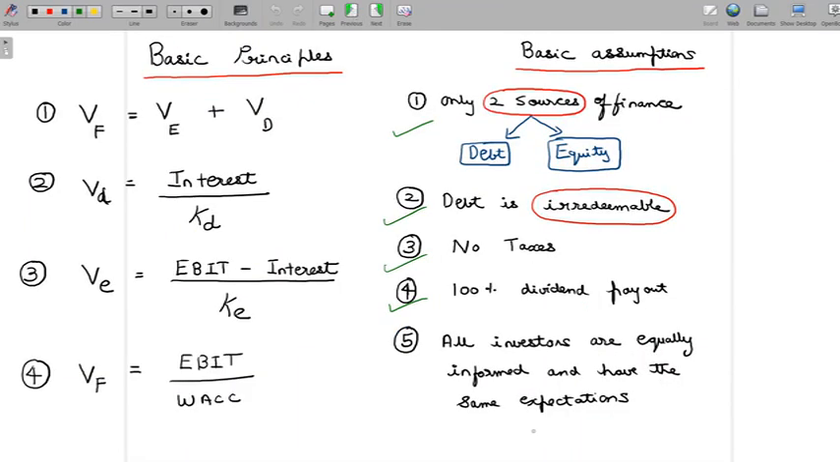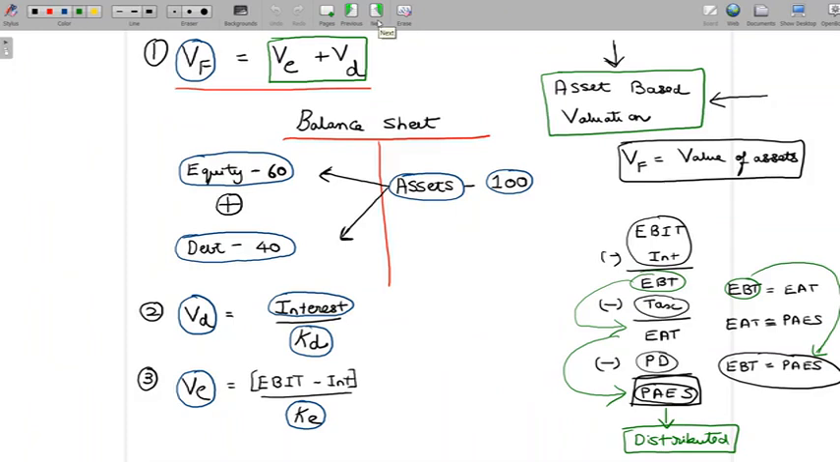And now let's look at the fifth assumption. All investors are equally informed and have the same expectations. What is the significance of this assumption? How should we understand that with the third principle that we have discussed here? Now, when we talk about EBIT minus interest being the PAES, and then that is completely distributed, all that is fine. But now let's look at the discount rate here. We understand that we should discount the cash flows associated with equity at the cost of equity. So that's not something we are going to debate about.